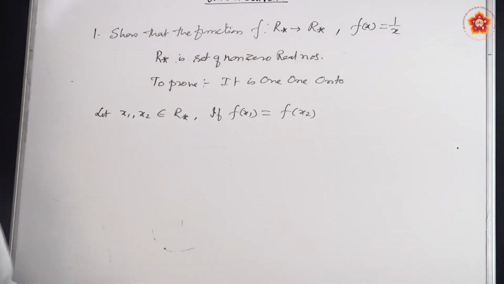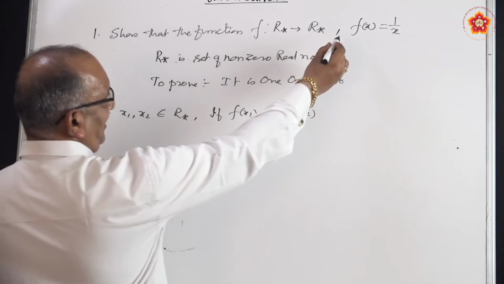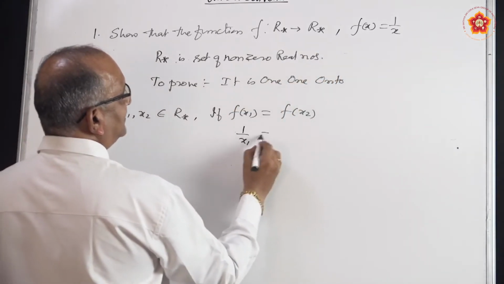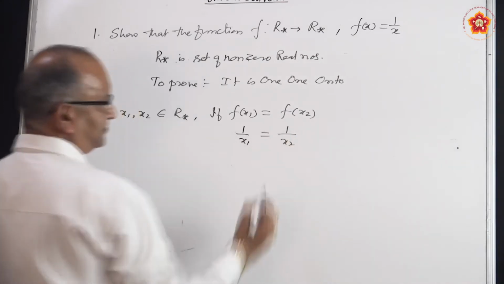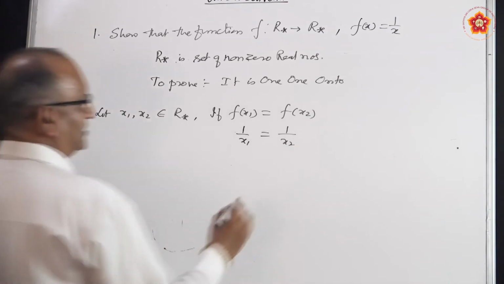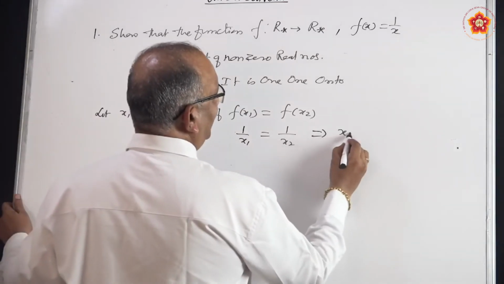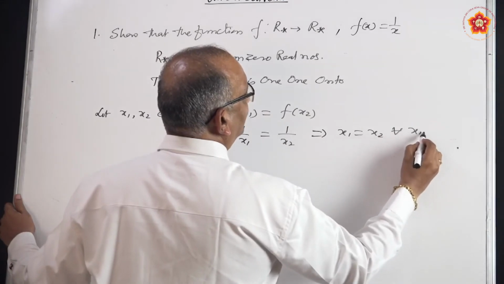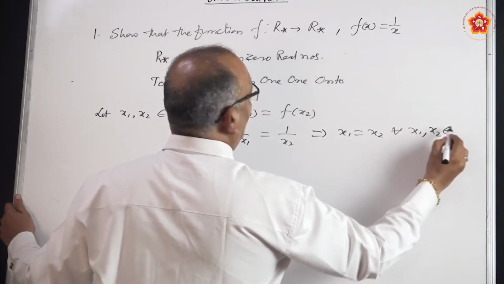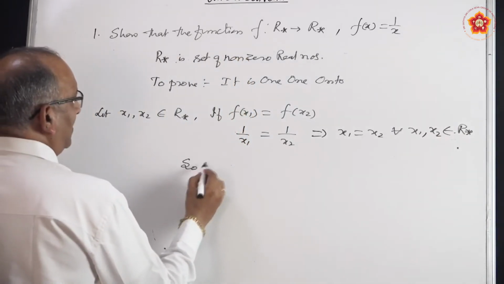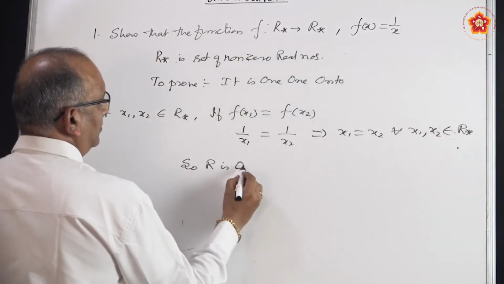So substitute f(x1) in place of x. You will get 1 by x1 is equal to 1 by x2. Do cross multiplication. This implies x1 is equal to x2 for all x1, x2 belonging to R. So f is 1-1.